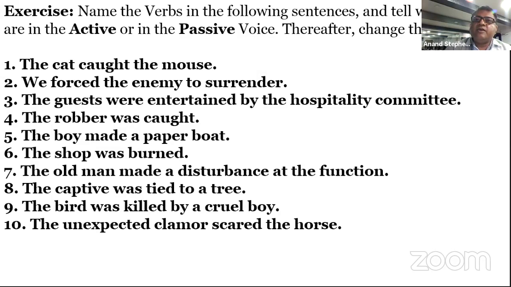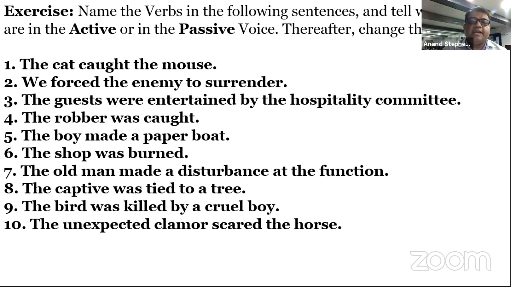Let us decide. Sir, by whom was the shop burned? No, not a question, it's okay. By whom was the shop burned? This is your question. The shop was burned by some antisocial elements. Either we can use by antisocial elements or by dacoits, by robbers. Here we can choose any of the objects.